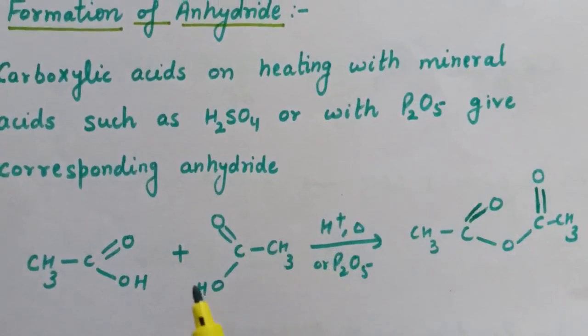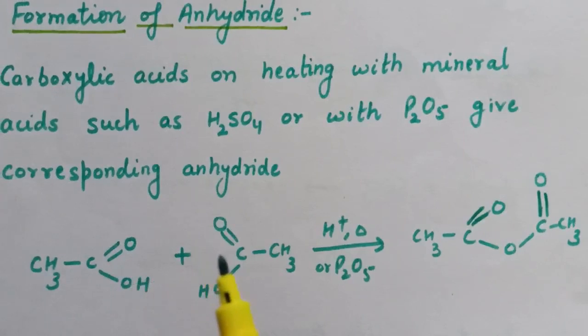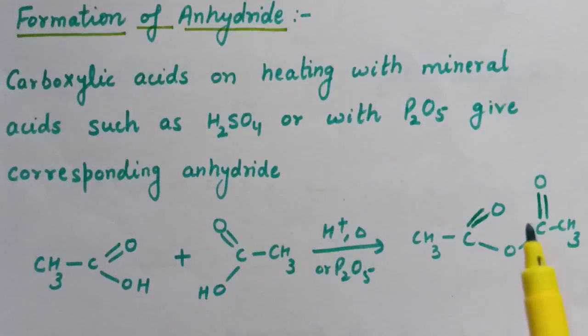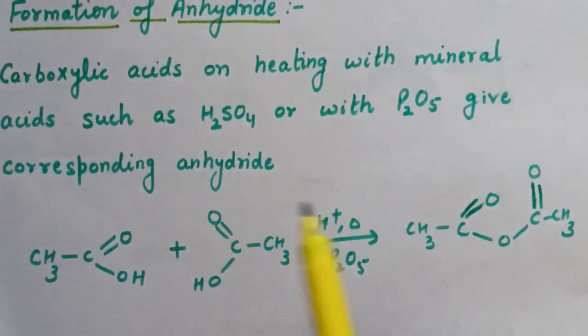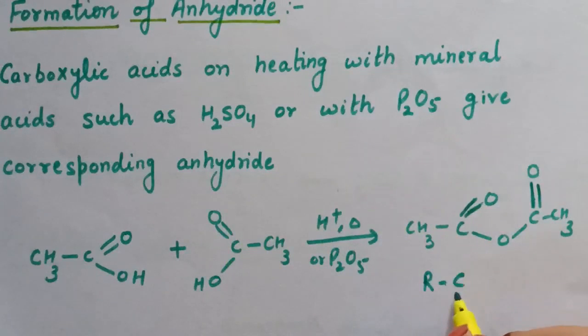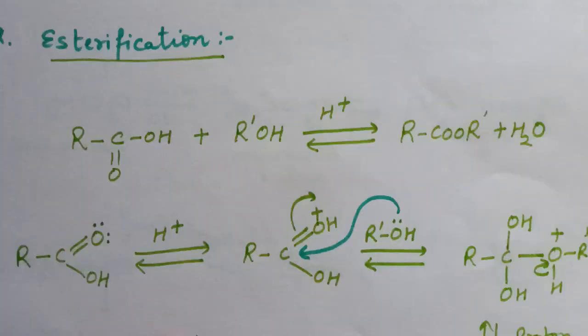So first is formation of anhydride. Carboxylic acids on heating with mineral acids such as H2SO4 or P2O5 result in the formation of the corresponding anhydride. This is the anhydride of acetic acid, and the general formula for anhydride is RC double bond O, O, C double bond O, R.